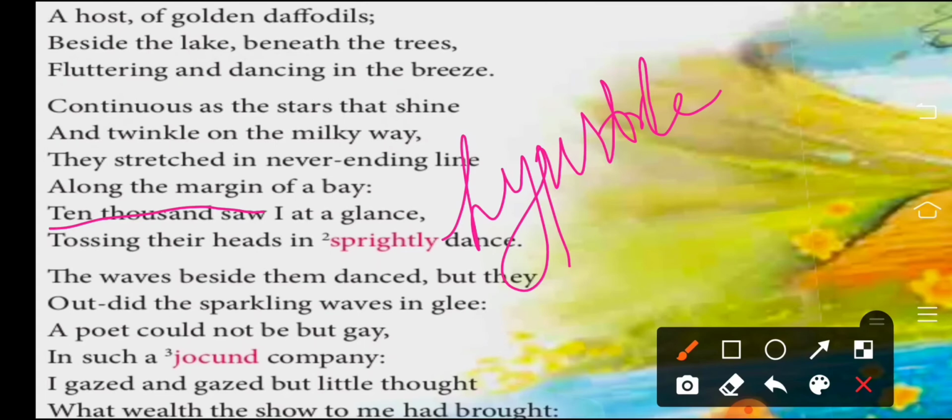That indicates that the poet has never seen so many daffodils at once. So he is just overjoyed.